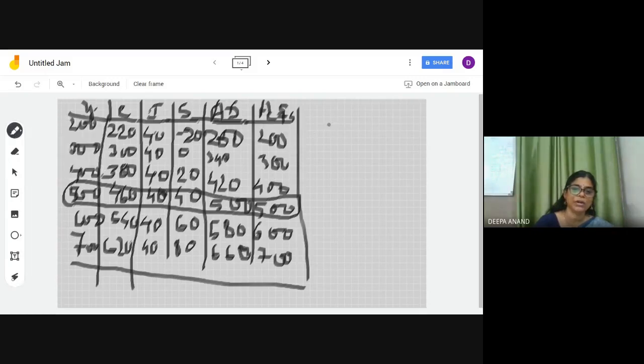What will you do? What is MPC? MPC is equal to change in consumption upon change in income. At which level has it been asked? 400 to 500. When it changed from 400 to 500, what is the change in income? 100. What is the change in consumption? 380 to 460.